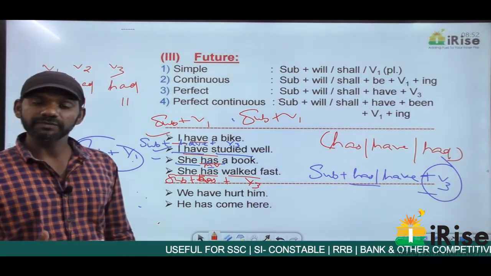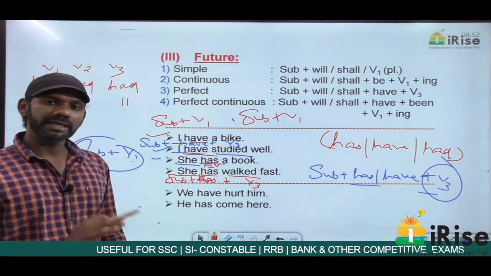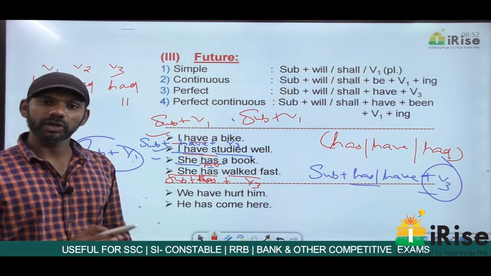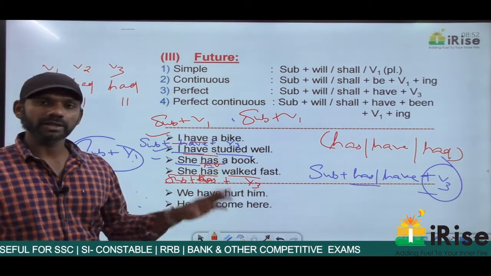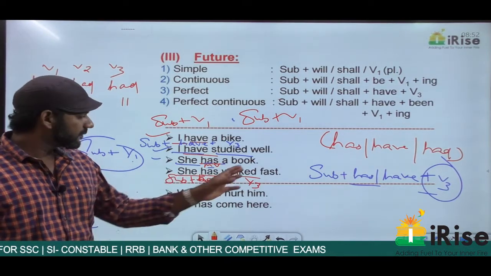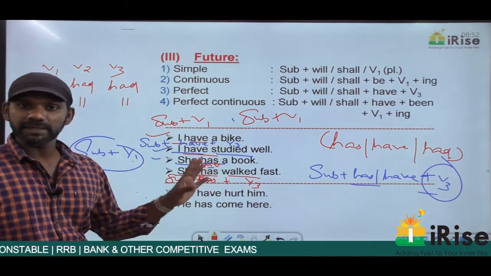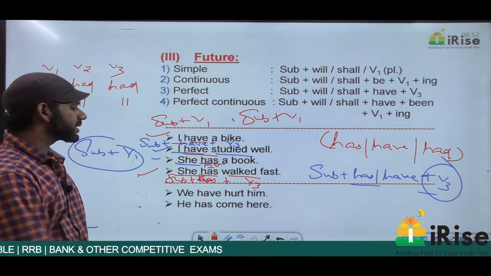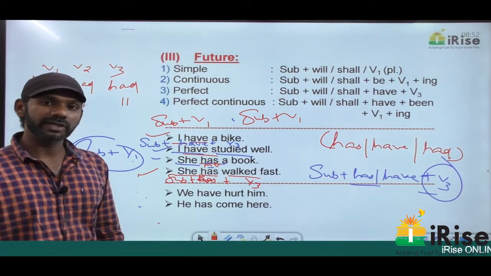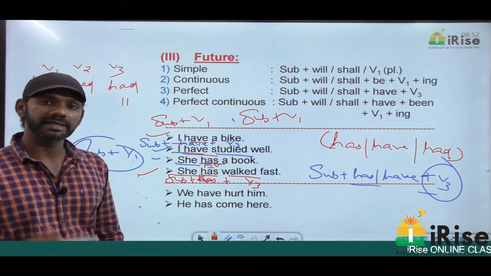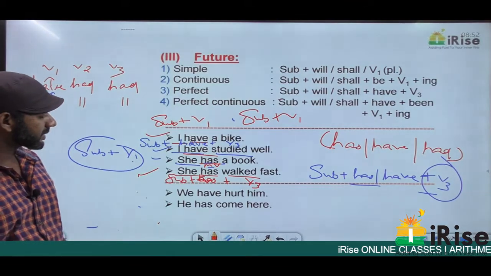Walked is also both V2 and V3. It's walk, walked, walked. There's nothing like subject plus has plus V2. It's always subject plus has plus V3. So I can say in this sentence, walked is not in the V2 form, walked is in the V3 form. And subject plus has plus V3 is present perfect tense. So this statement is in the present perfect tense. Got it? This is how we need to identify the tense in the category of every sentence that we come across. Come to the next 2 statements.